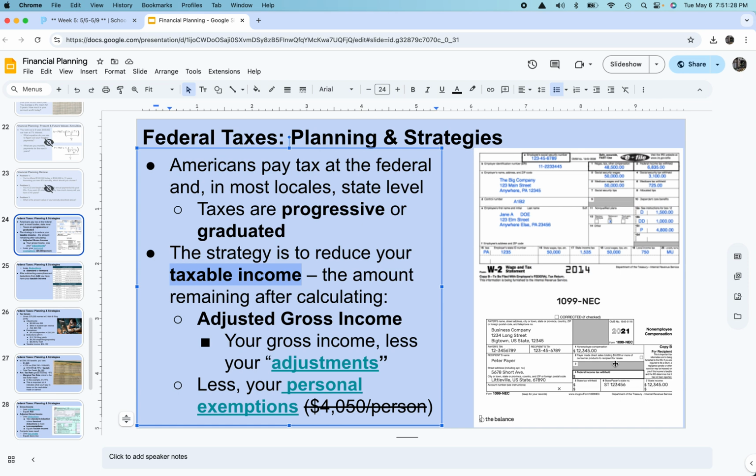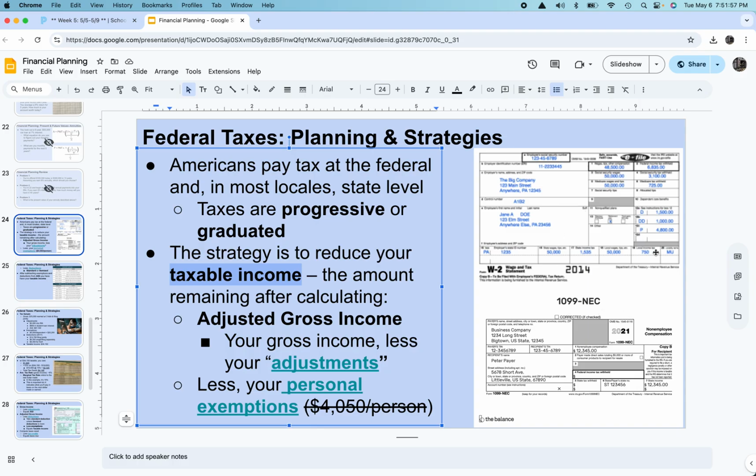I get paid throughout the year. At the end of the year, I get this 1099, and it's my responsibility to pay the state and federal taxes on it. If that's the case, if you are working as an independent contractor, then there's a pretty good chance that you may need to pay quarterly taxes over the course of the year so you don't get a penalty from the IRS. And those taxes are due on January 15th, April 15th, July 15th, and October 15th.